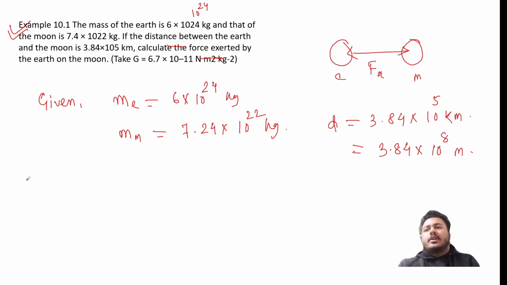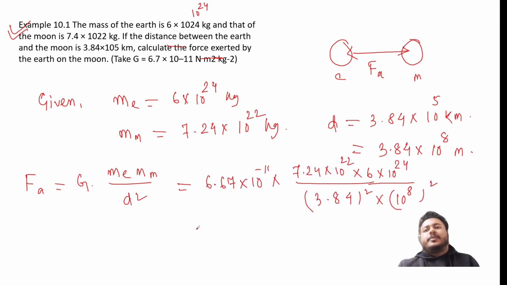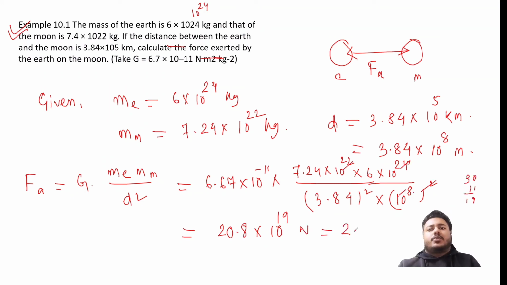Now what is F? That would be G into Me Mm divided by d square. Now put in the values, simply calculate it, and you will get 20.8 into 10 raised to the power 19, so we can say 2.08 into 10 raised to the power 20 Newton.